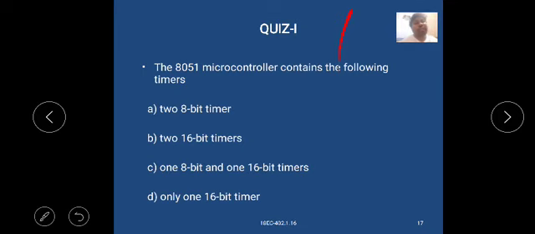Option B, two 16-bit timers. Option C, one 8-bit and one 16-bit timer. Option D, only one 16-bit timer. The answer is two 16-bit timers.